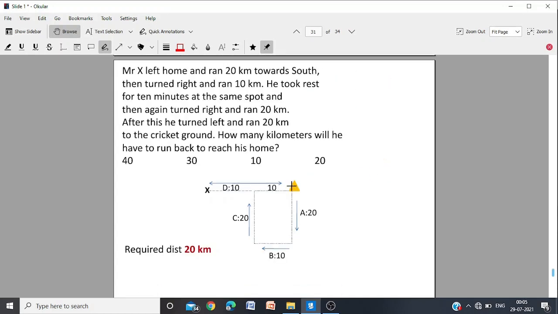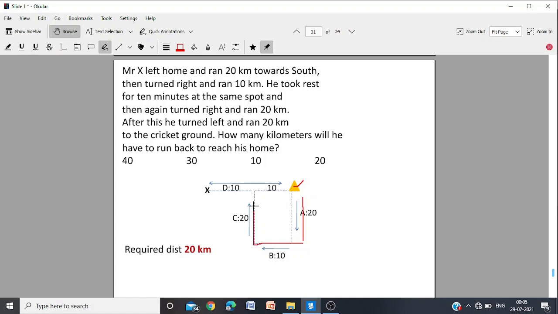Now this is the home. This is the starting point. First, A. The A means the first run. He runs 20 km south, actually down south. And then he turns right, he will run 10 kilometers. B is the second run. Again he turns right. C means the third run.